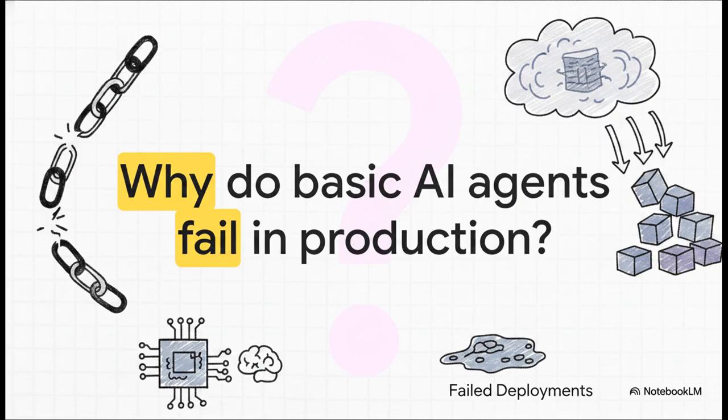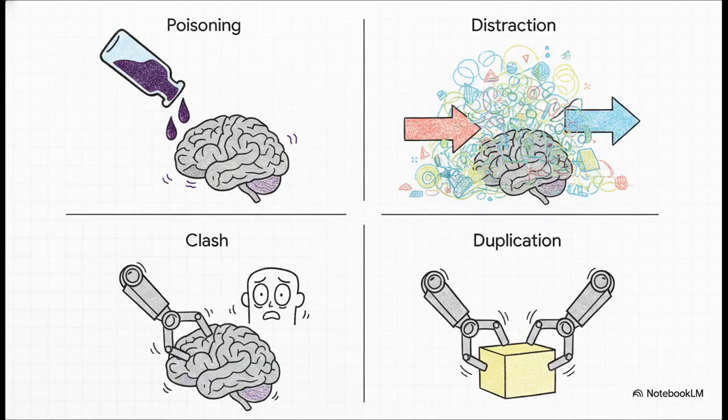Why do basic AI agents fail in production? See, when agents rely on basic vector storage, which is really just a fuzzy search engine for data, they inevitably lose context and break down in the real world. It's a pattern that literally kills most production rollouts. The underlying models have gotten exceptionally good at reasoning, but reasoning without the right context is just an expensive hallucination. And when memory scales up, flat vector databases cause these agents to fail in four pretty spectacular ways.